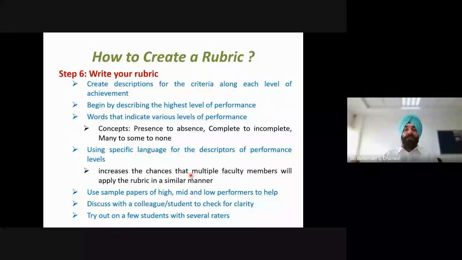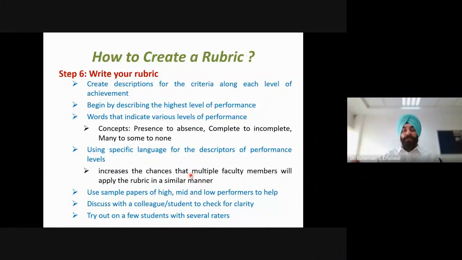Once we have done the leftmost column and the top row, then comes the actual task of writing the descriptions. We need to write descriptions for the criteria along each level of achievement. This is the major step. After identifying criteria and levels, we need to write the descriptions. The suggestion is to begin by describing the highest level of performance.